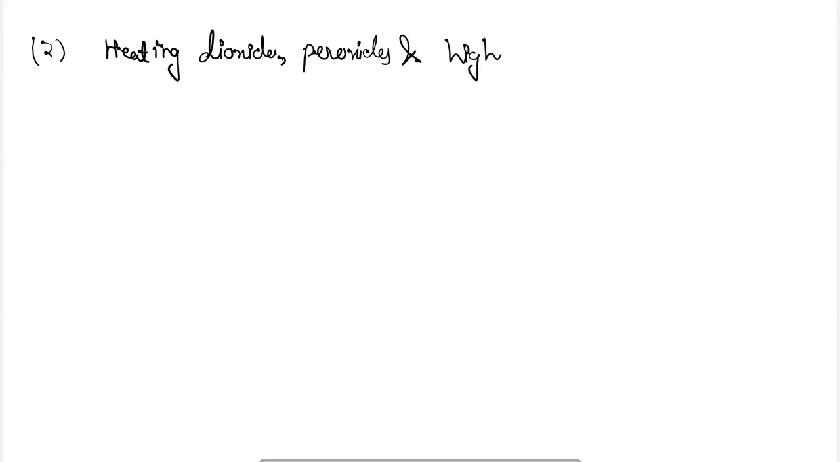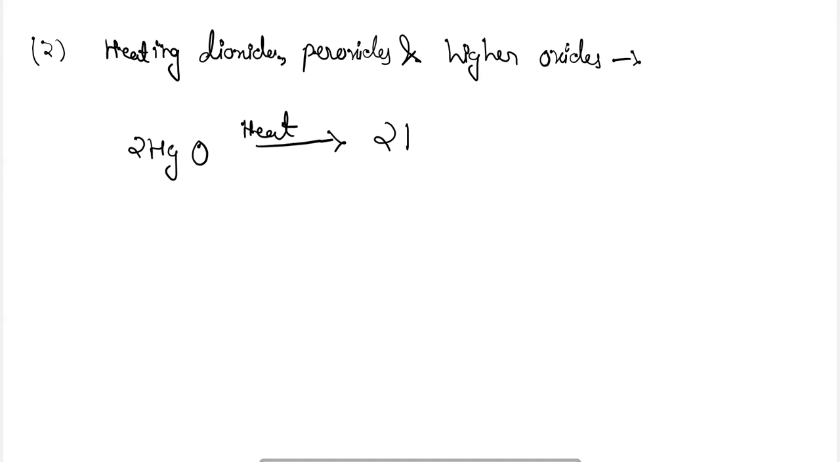The next method is by heating dioxides, peroxides, and higher oxides, and we can prepare dioxygen. Taking an example, mercuric oxide. On heating mercuric oxide, decomposition will occur and dioxygen will be released as gas.